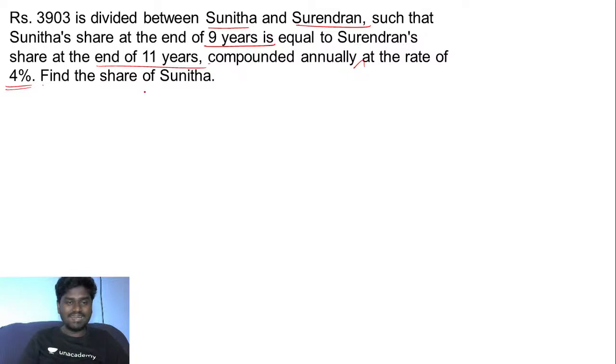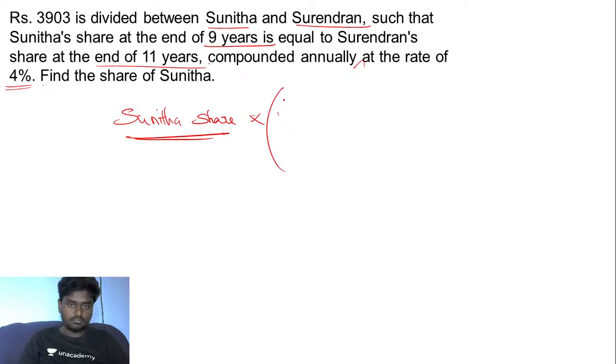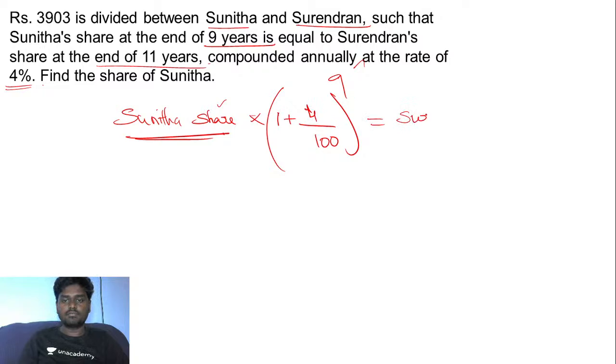So what we can do, if I take Sunita's share, is actually the principal of Sunita, right? So the principal of Sunita into the interest, that is P into 1 plus R, which is 4 by 100, the whole power. For Sunita it is 9 years. This will be equal to Surendran's share, right? This is the principal of Surendran. So Surendran's share into 1 plus 4 by 100, the whole power 11, right?